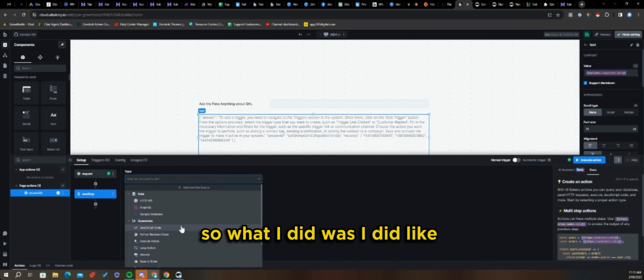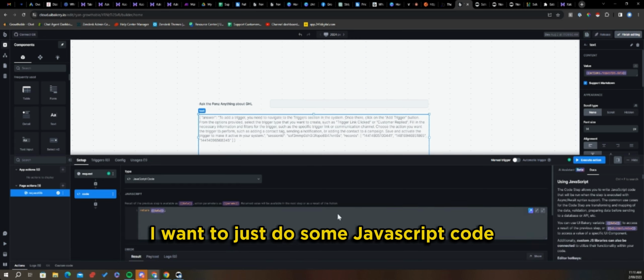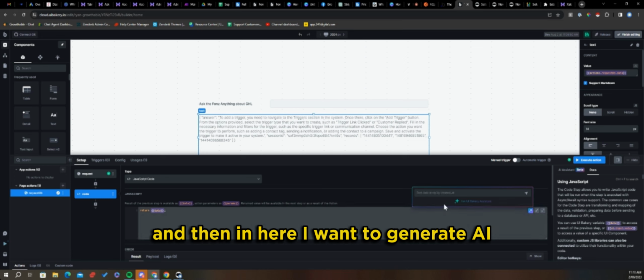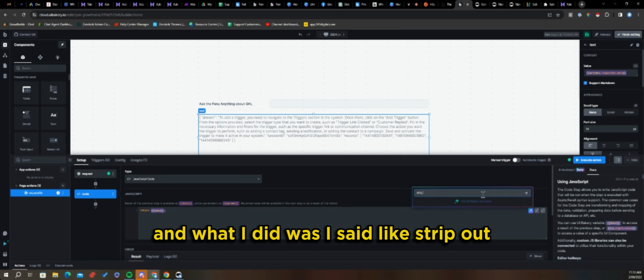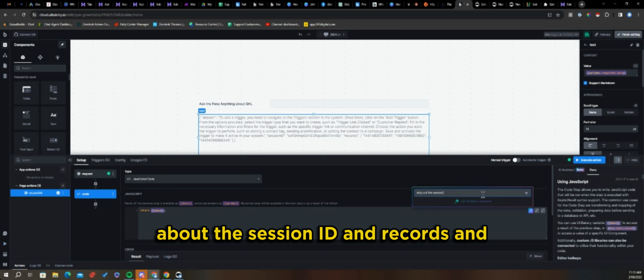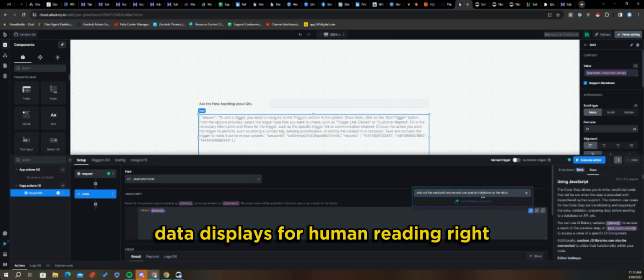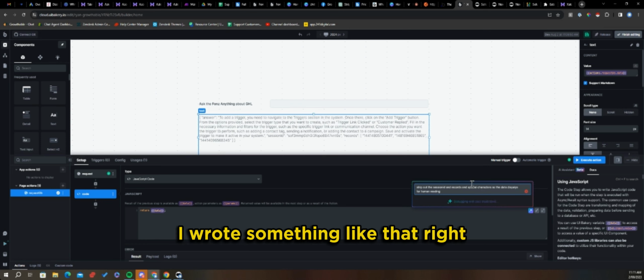So what I did was I did a new step here, and I want to just do some JavaScript code. And then in here, I want to generate AI. And what I did was I said, strip out the session ID and records and special characters, so the data displays for human reading. I don't know, I wrote something like that.